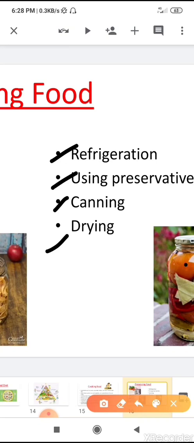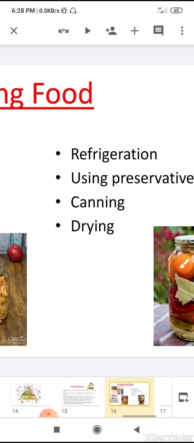Water is removed from the food items to stop germs from growing. So what are the names of the preservation methods? Refrigeration, using preservatives, canning and drying are the four methods of preservation.